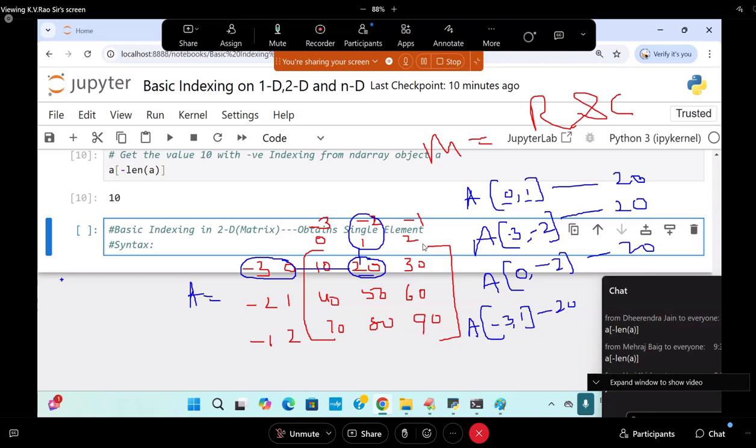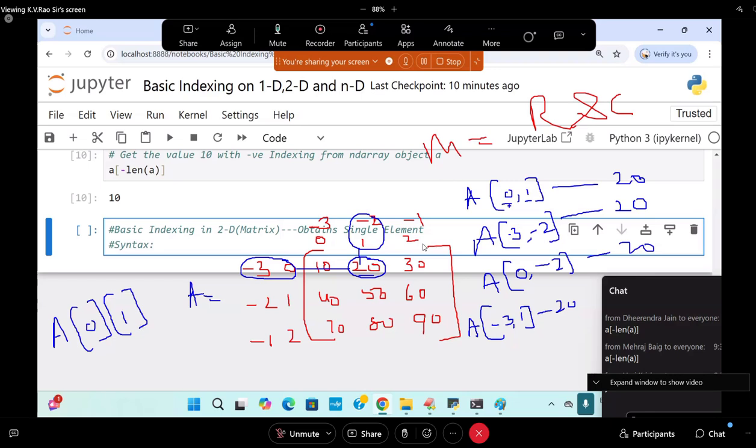If I come to an interview, you will say 4 ways, I'll tell you 8 ways. The interviewer will look at me only. He will say, okay, next you come. Next, of course, you will understand. Same thing: A of 0 will give you the row only. In the row, I will write one more index, 1, which will give you the value. Come on.